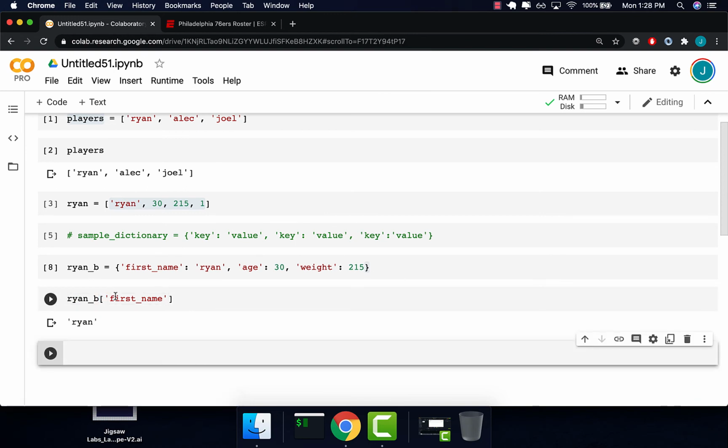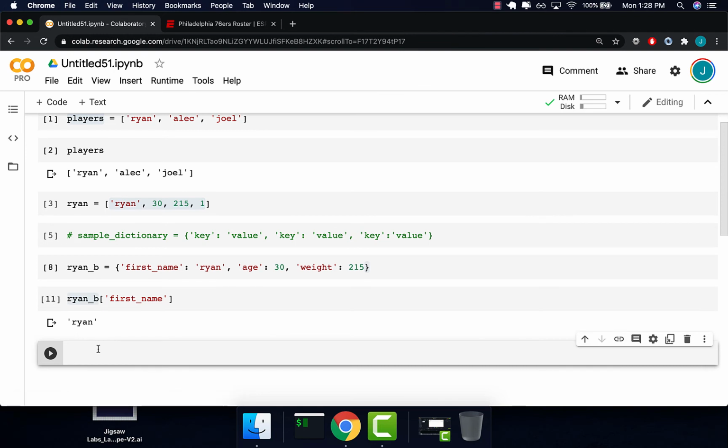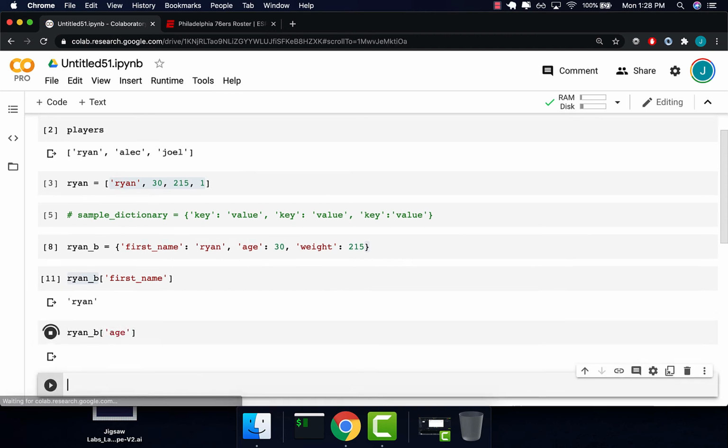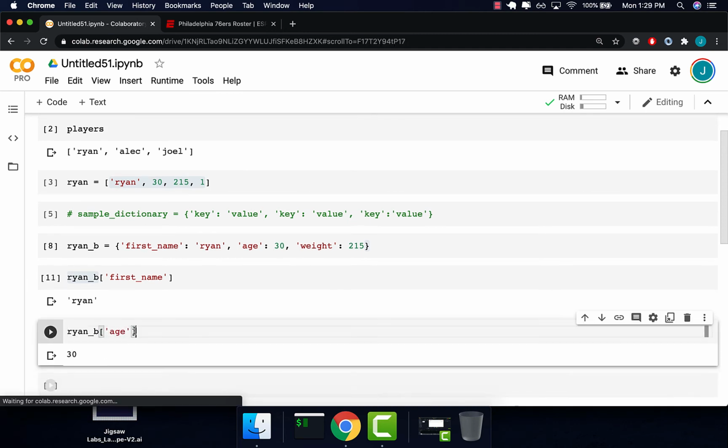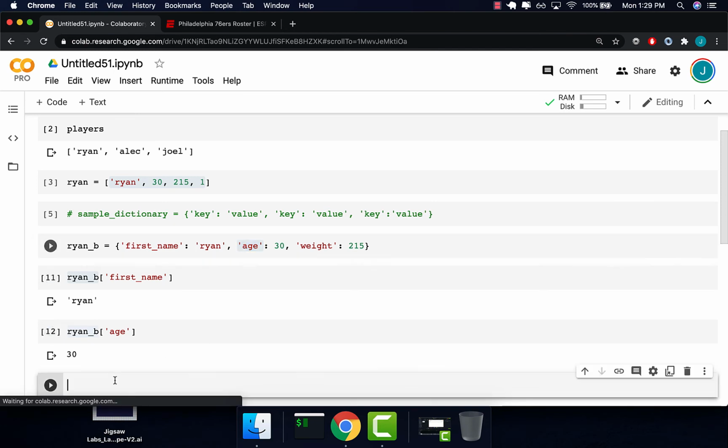If I want to get the age, what should I do? Ryan underscore B, square bracket, age. Good. So this is how I access information from a dictionary: square bracket, the key, square bracket. Let's now do one more. You type.